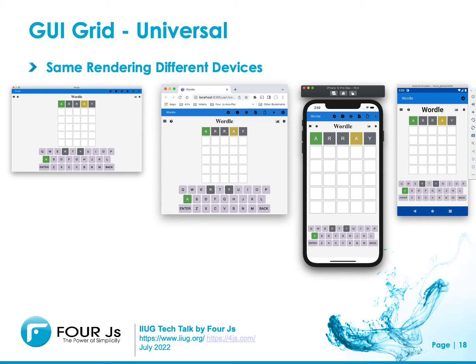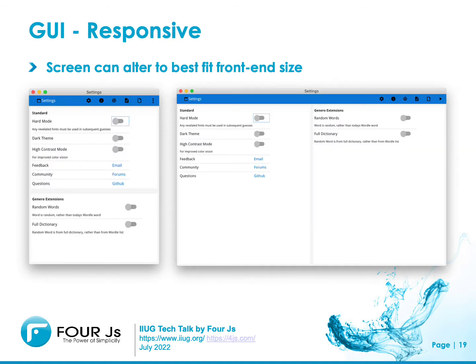With universal rendering, the screen will look the same on the different devices we support. We aren't using native widgets, we're using web technologies to create a universal rendering across all the front ends we support, so desktop, mobile, iOS and Android, and web. I also added some responsiveness into the settings screens. In the demo, I will shrink the screen, and you should note how the two groups, which were arranged horizontally, compress to being arranged vertically when the width is small, as per these two images.